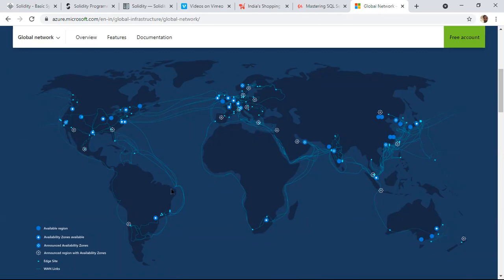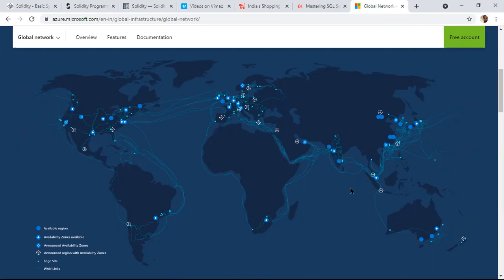That's why we can place our database servers in any location. All these are called regions. A region is a collection of data centers. In India also, we have three regions: Chennai, Pune, Mumbai.